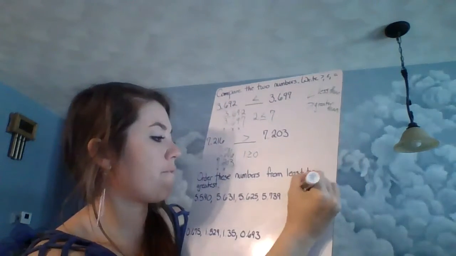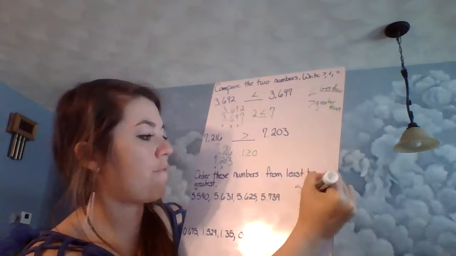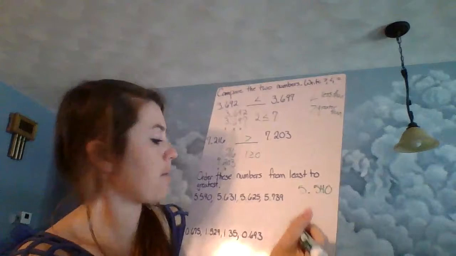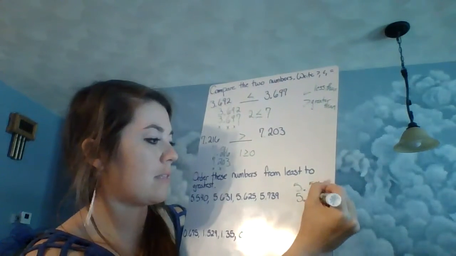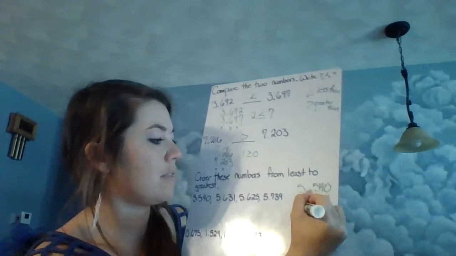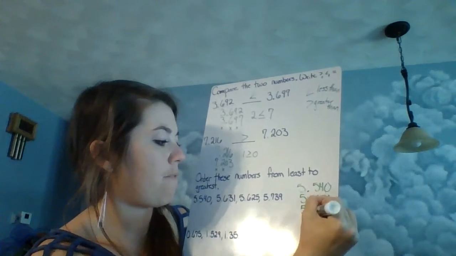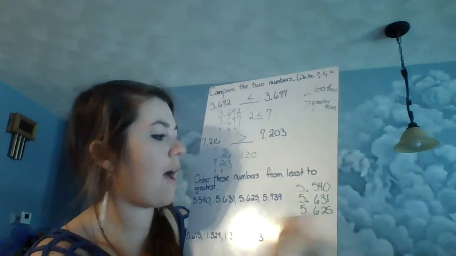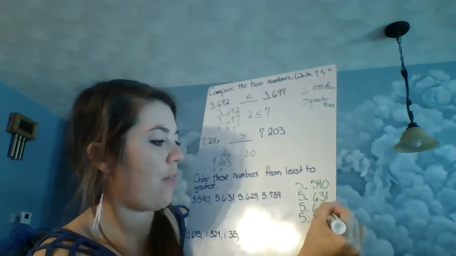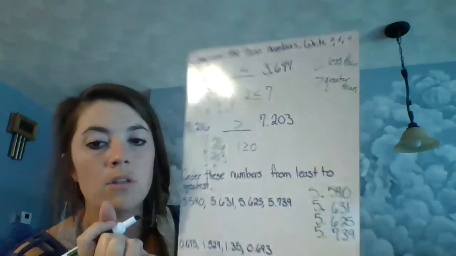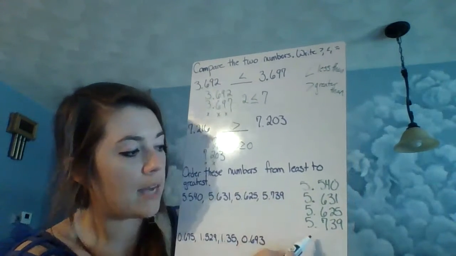So we've got 5 and 540 thousandths. We have 5 and 631 thousandths. We have 5 and 625 thousandths. And we have 5 and 739 thousandths. So we've got all our decimals lined up.